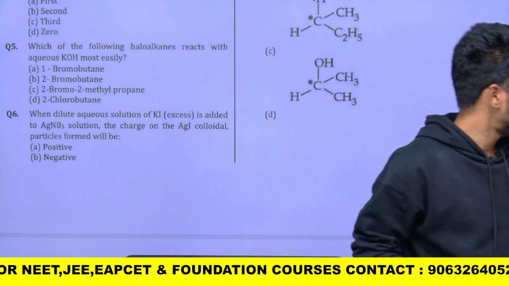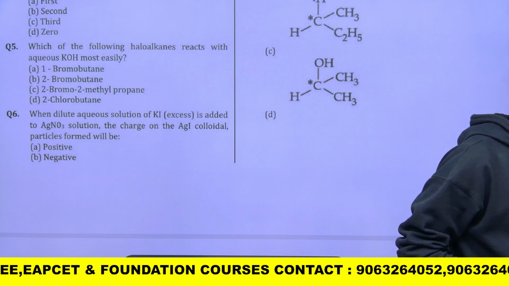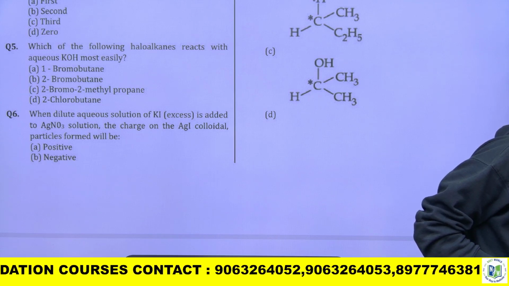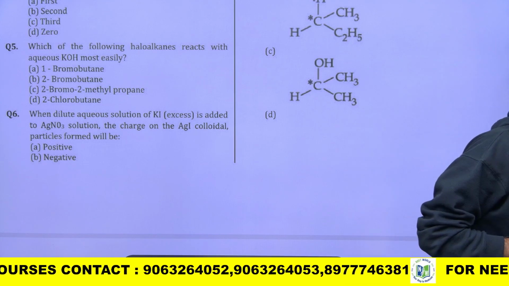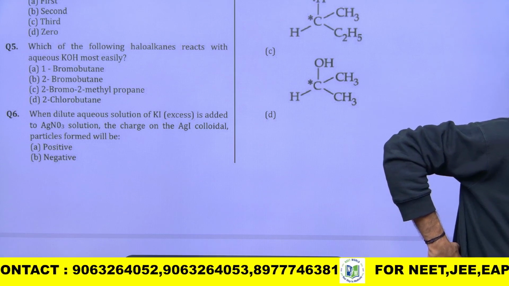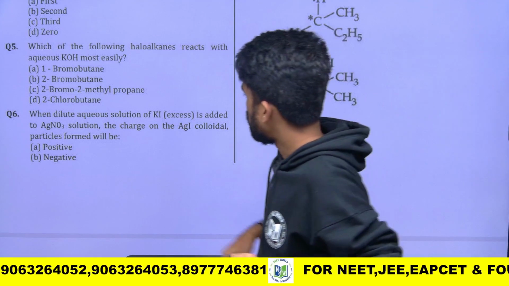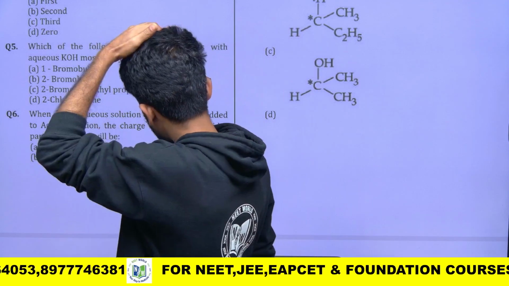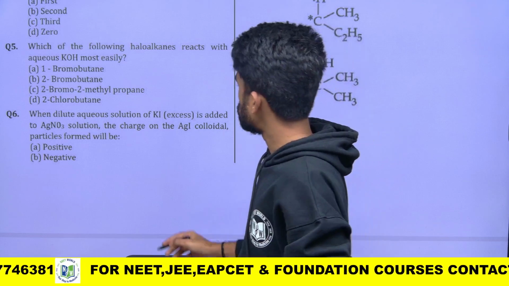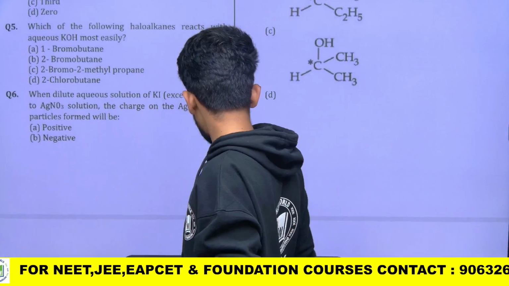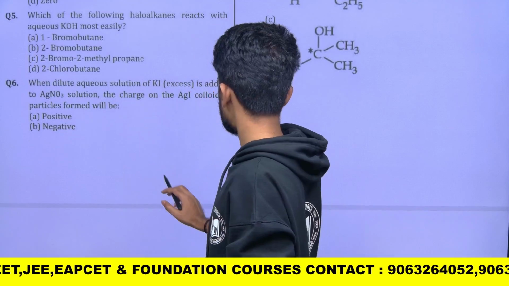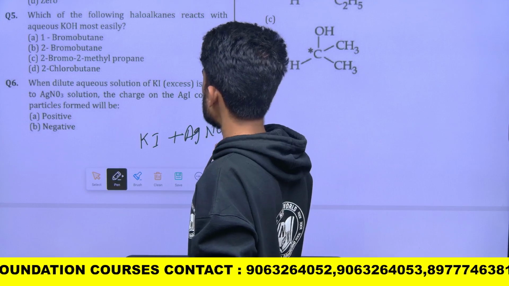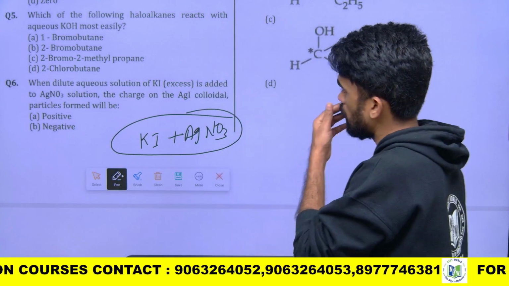When a dilute aqueous solution of KI is added to AgNO3 solution, the charge on the AgI colloidal particles formed will be what? This is from adsorption, surface chemistry. A dilute solution of KI and AgNO3 solution they have taken. So these form which kind of solution? The charge on the AgI colloidal solution.